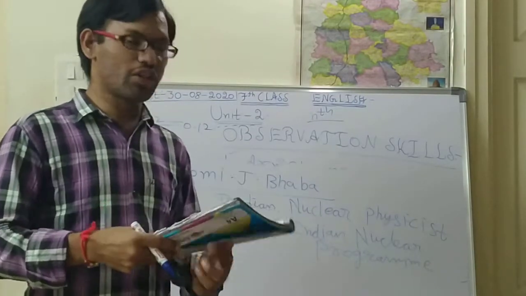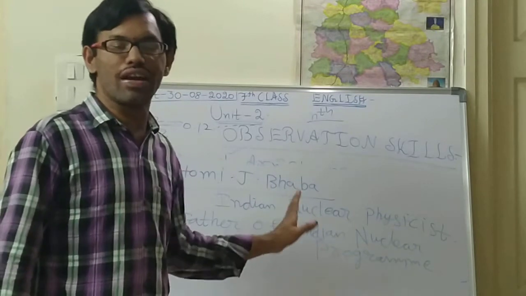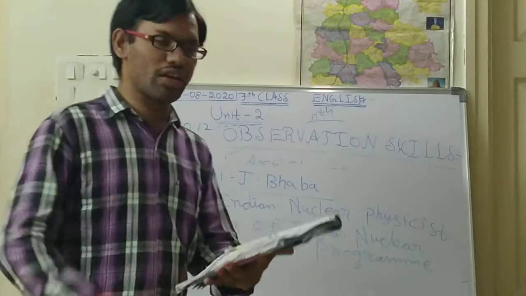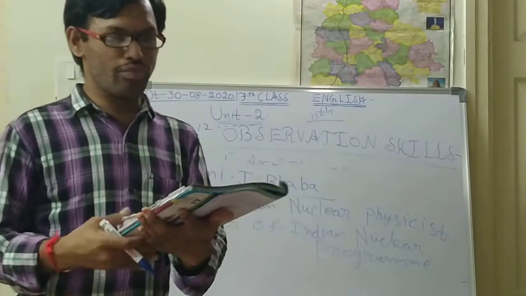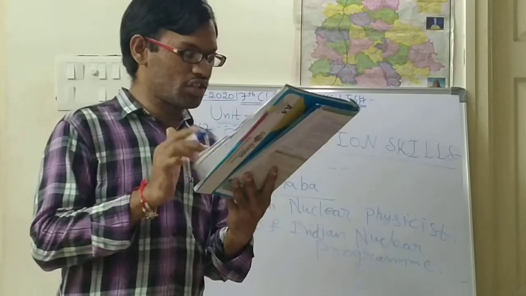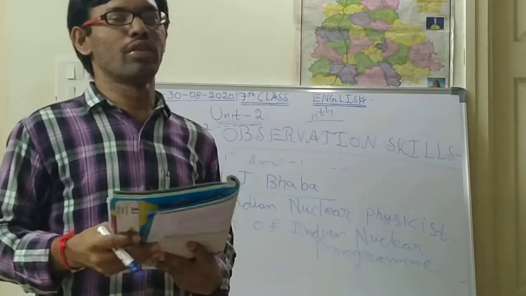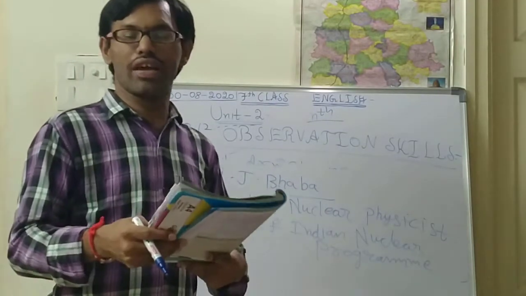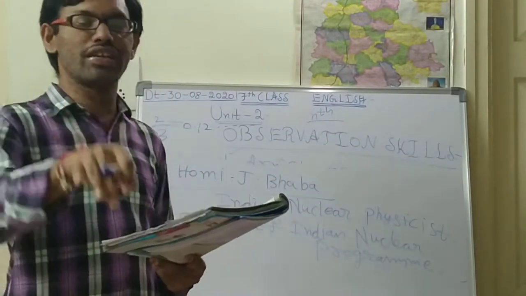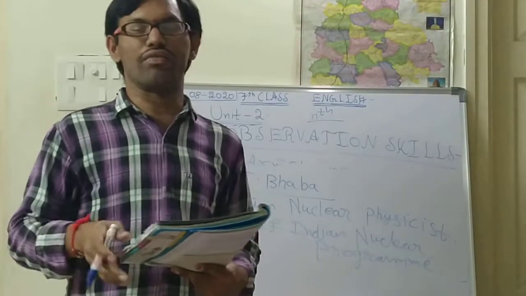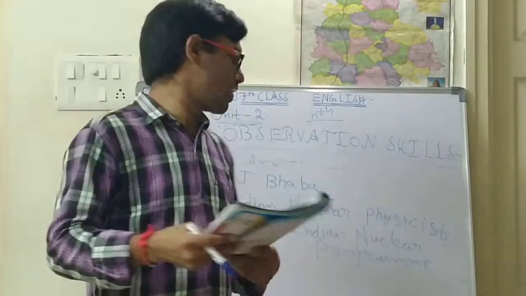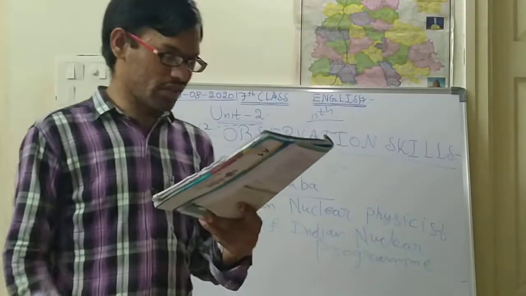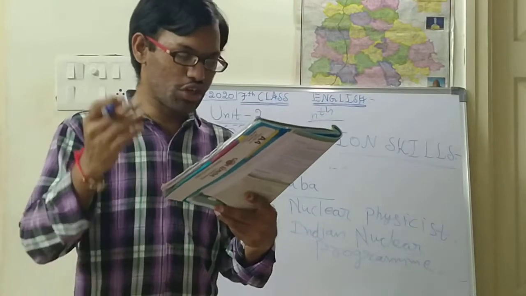Now I hope you are understanding very well. Now we shall go with the questions and answers given below. The first question is, who are these people? Just now we have discussed all six people. About C.V. Raman we shall discuss in the lesson itself. From tomorrow's class we shall discuss Sir C.V. Raman. Next question: tell your class what you know about them.